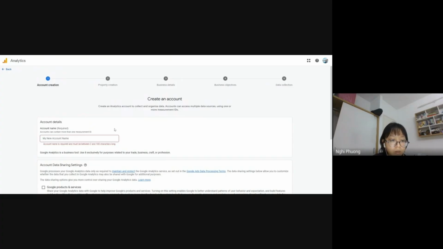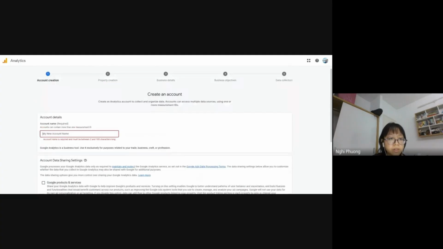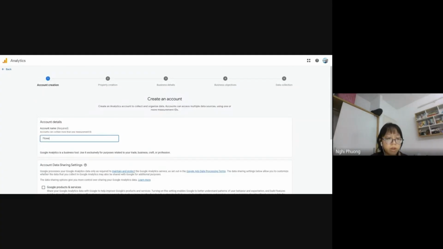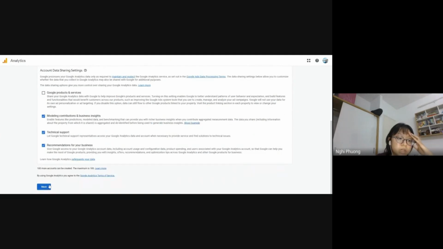So this is the account details. I will fill in the account detail. Maybe I want to create a flower shop. I will type this in as the name of the account, just the name of the account, so that if I have several Google Analytics accounts, I can separate them and know them by the distinguishing name.